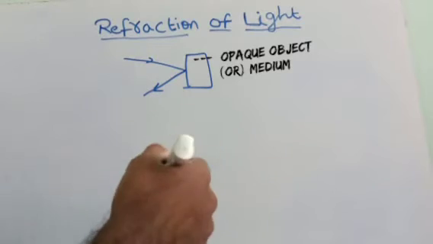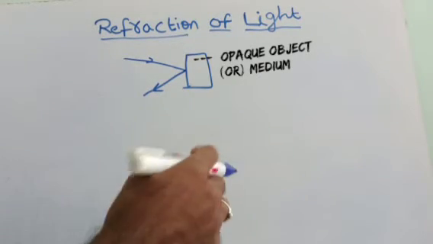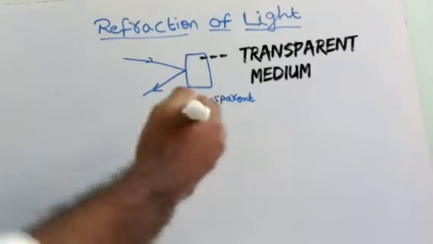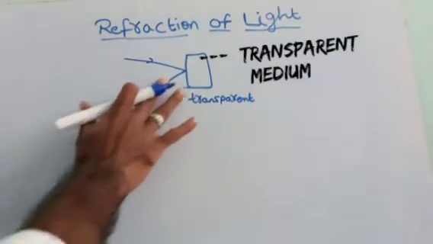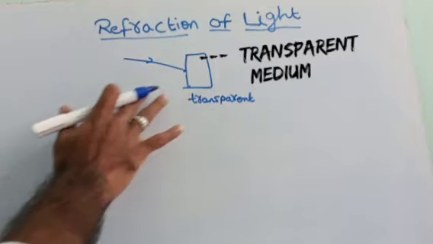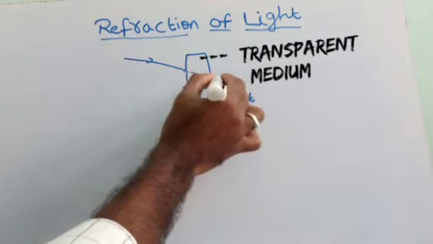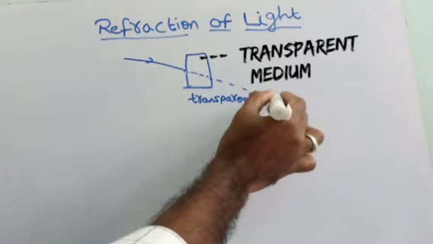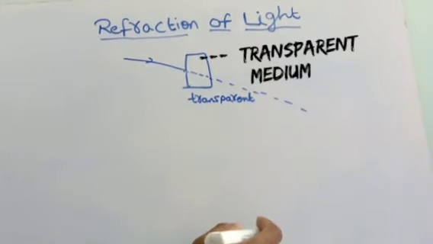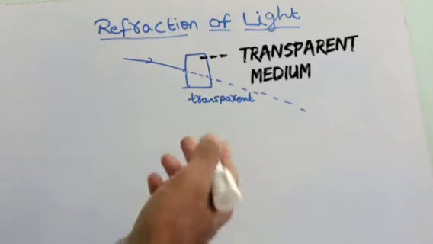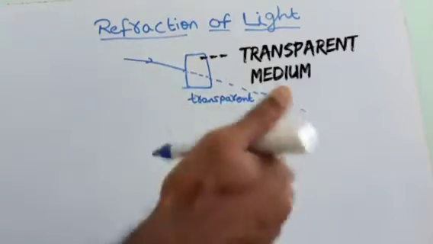That is called reflection. When the medium is transparent, the light ray travels through the medium. When the medium is opaque, the light ray bounces back, and when the medium is transparent, the light ray travels through the medium.